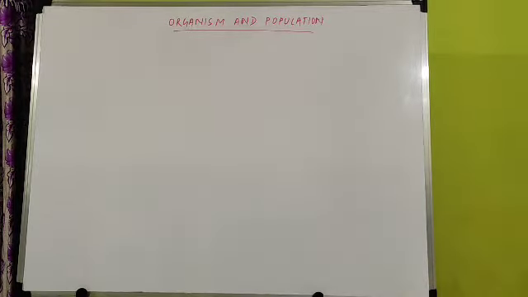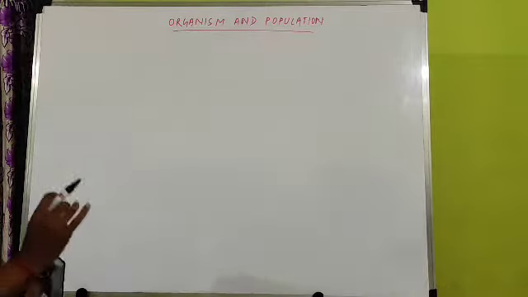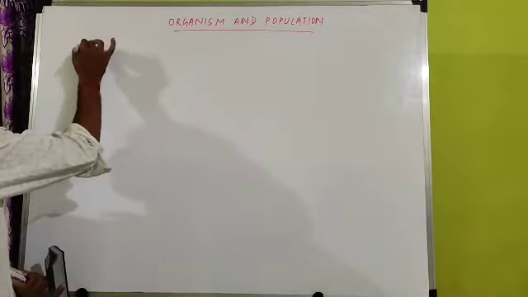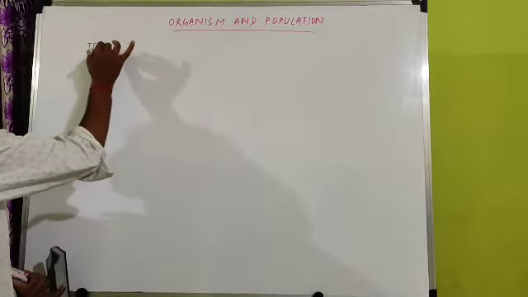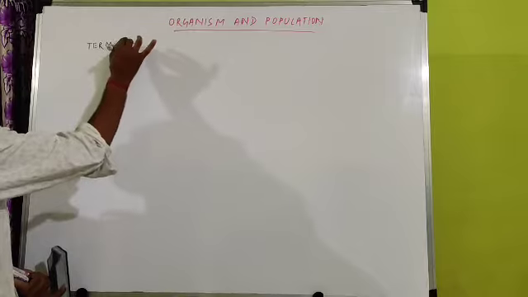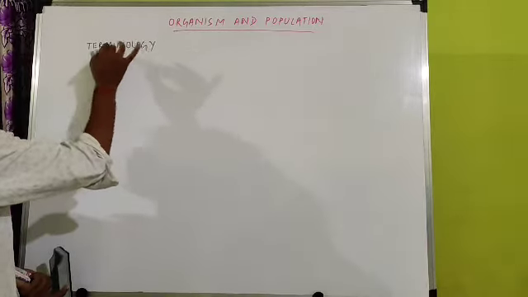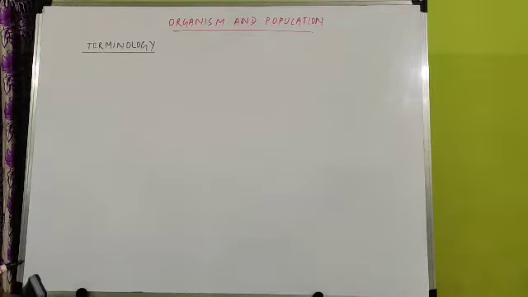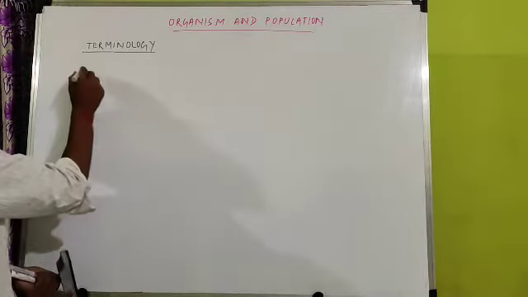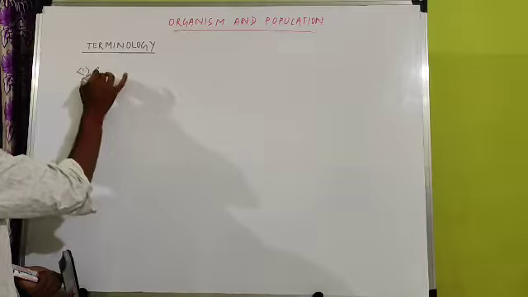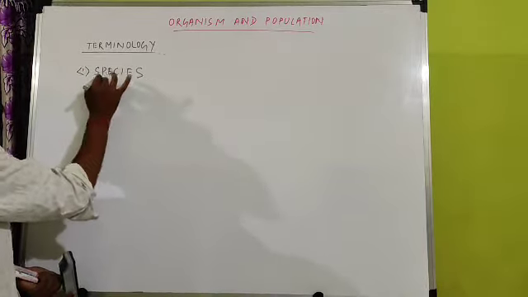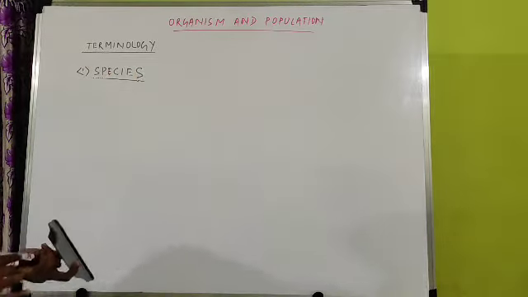So first, in this organism and population chapter, we will discuss some terminology, some common terms. In organism and population, the first term is known as a species. Number one is species. What is a species?